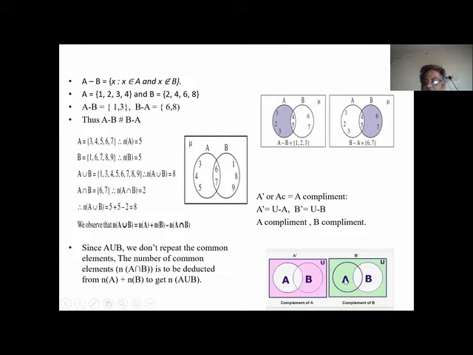So B will not be there, but part of A will be there and U also will be there. Here it is only A minus B. This is B dash. These two are different. This is A dash. Both are different.